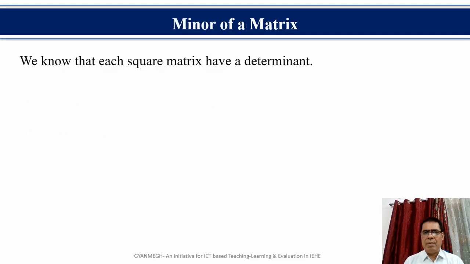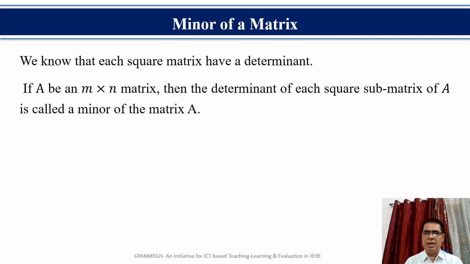Minor of a matrix. We know that each square matrix has a determinant. Let A be an M cross N matrix, that is, A has M rows and N columns. Then the determinant of each square submatrix of A is called a minor of the matrix A.